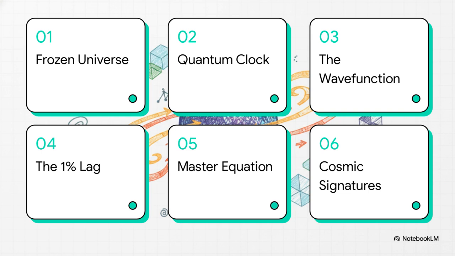To keep us on track, we've got a clear 6-step roadmap. We're going to start with a perfectly frozen universe, build our quantum clock, derive the wave function, look at the 1% lag, finalize our action-ready master equation, and then wrap up with the signatures of the cosmos. Let's get right into it.